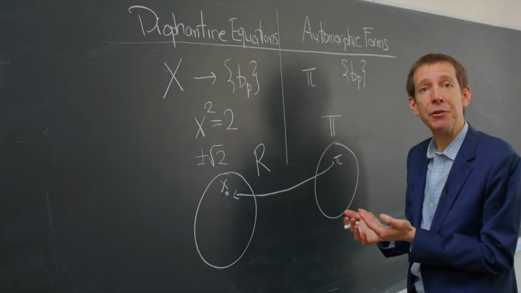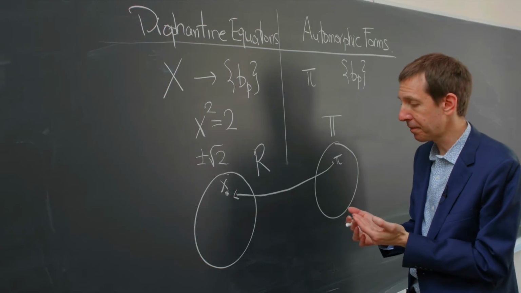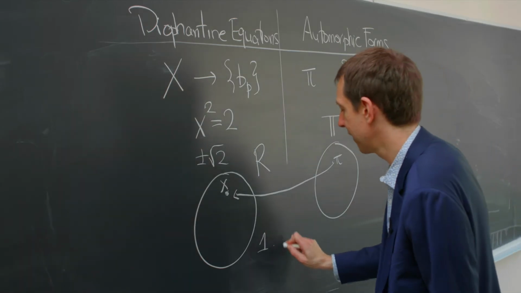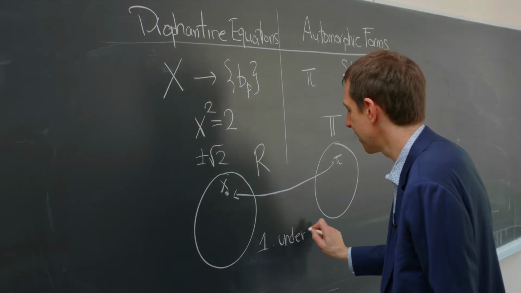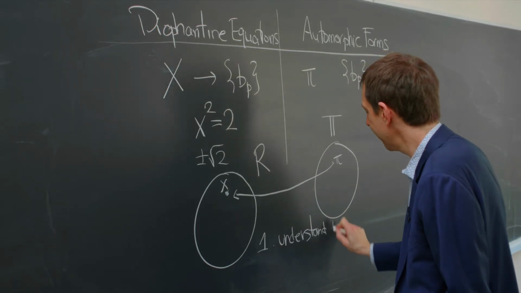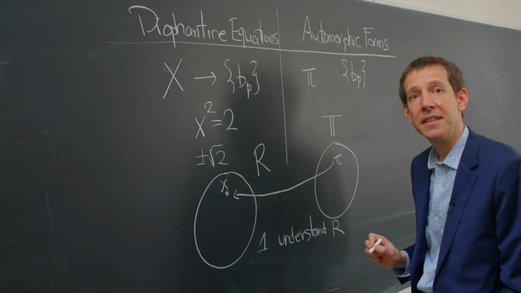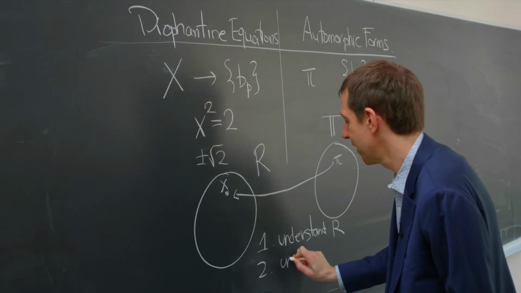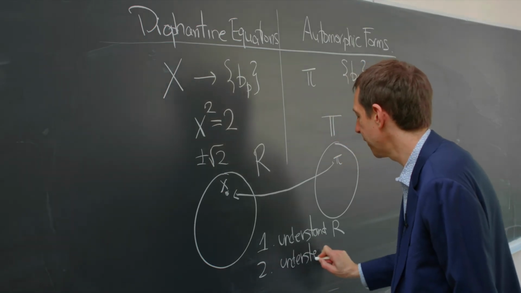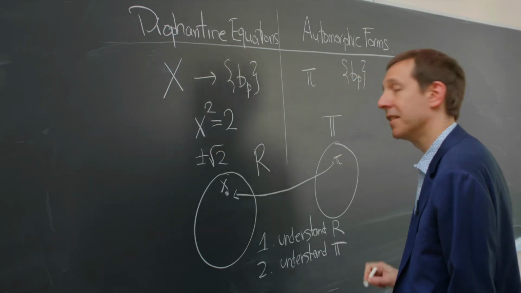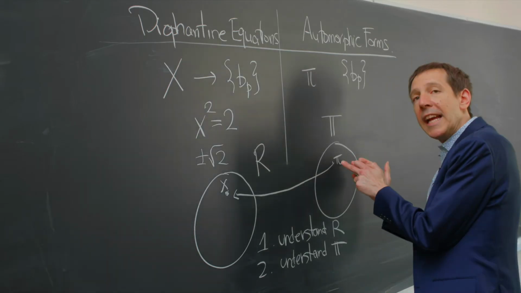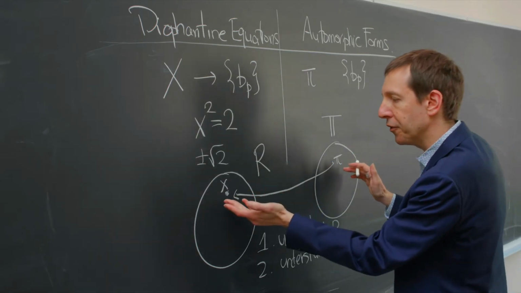Thus, we're now reduced to 3 simple steps. 1, understand the ring R. 2, understand the ring T. For example, why, given a pi, you get a sequence of point counts?